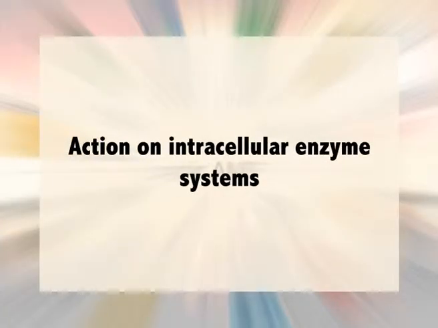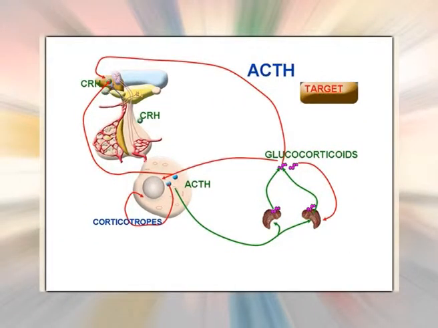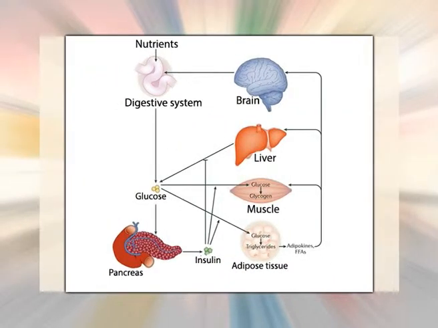Action on intracellular enzyme systems. Certain hormones activate or inhibit specific enzyme systems within the cell. For example, ACTH activates glucose 6-phosphate dehydrogenase in the liver. Insulin increases the activity of the enzyme glucokinase, glucose 6-phosphorylase in the liver.